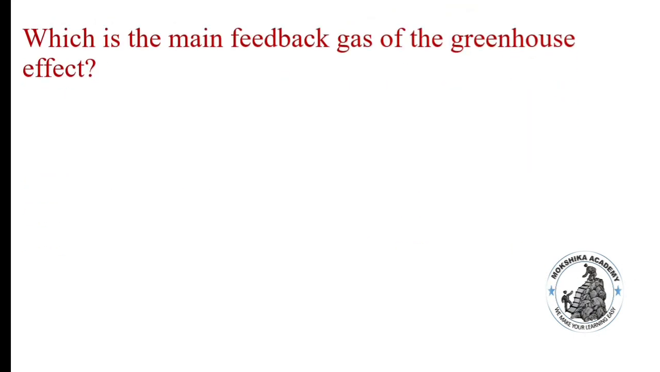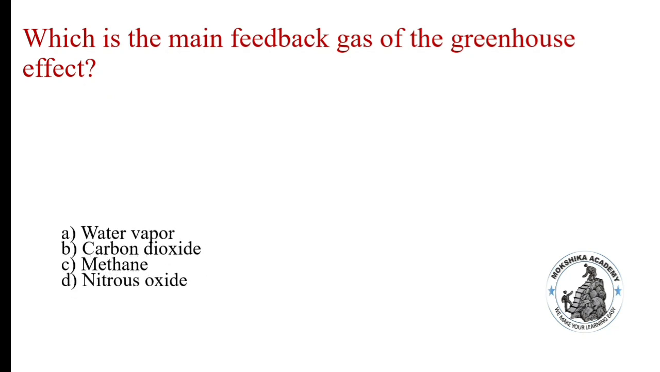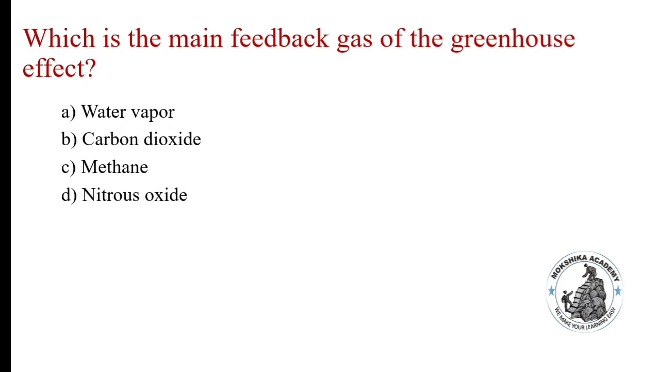Which is the main feedback gas of the greenhouse effect? Water vapor, carbon dioxide, methane, nitrous oxide. Correct option is option A. As previously said, the main gas involved in the greenhouse effect is water vapor.